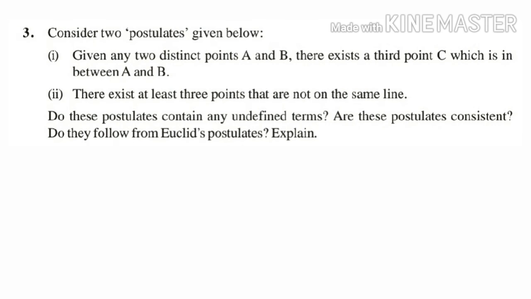Question 3. Consider two postulates given below. 1. Given any two distinct points A and B, there exists a third point C which is in between A and B. 2. There exist at least 3 points that are not on the same line. Do these postulates contain any undefined terms? Are these postulates consistent? Do they follow from Euclid's postulates? Explain.